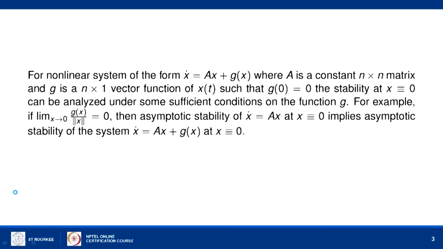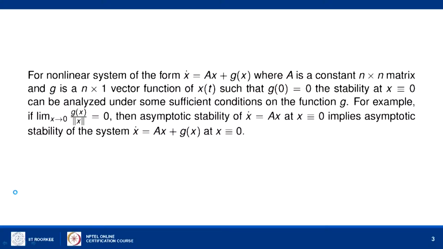Similarly, if a system is semi-linear, that is dx by dt equal to Ax plus g of x, where A is the linear part and g is the nonlinear part of the system, and g of 0 equal to 0, then x equal to 0 is the equilibrium point for the system. To analyze the stability of this type of system, some sufficient conditions were imposed.